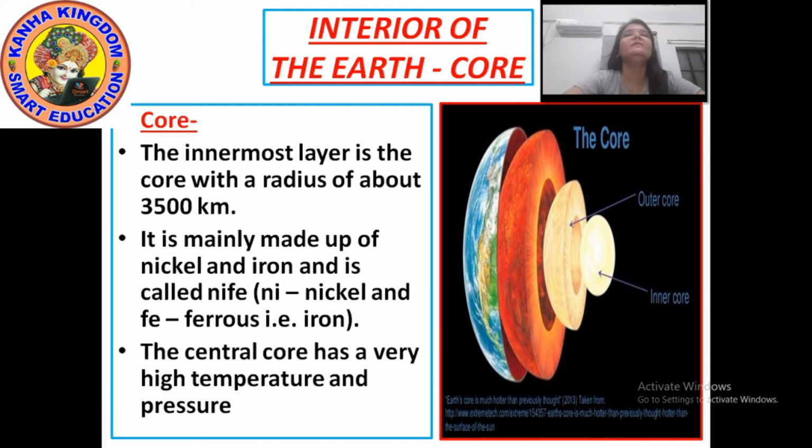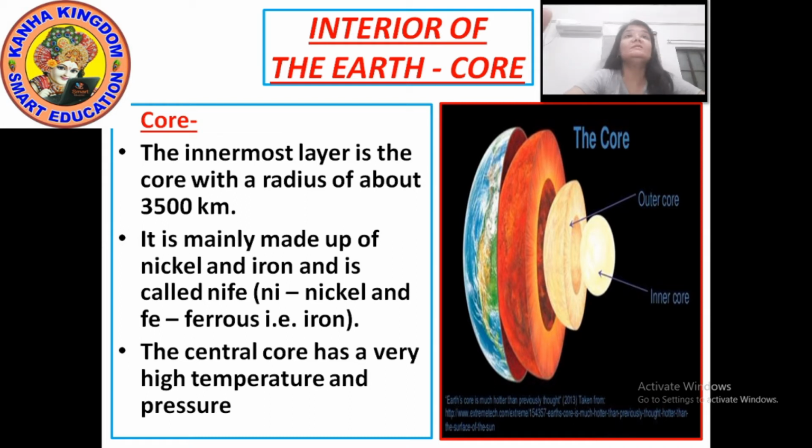Just have a look at the picture. In that picture, you can see the core, and how bright it is. By that brightness, you can understand that it is the hottest layer of the earth. Again, this core is divided into two parts, the outer core and the inner core. The inner core's temperature is much higher than the outer core.